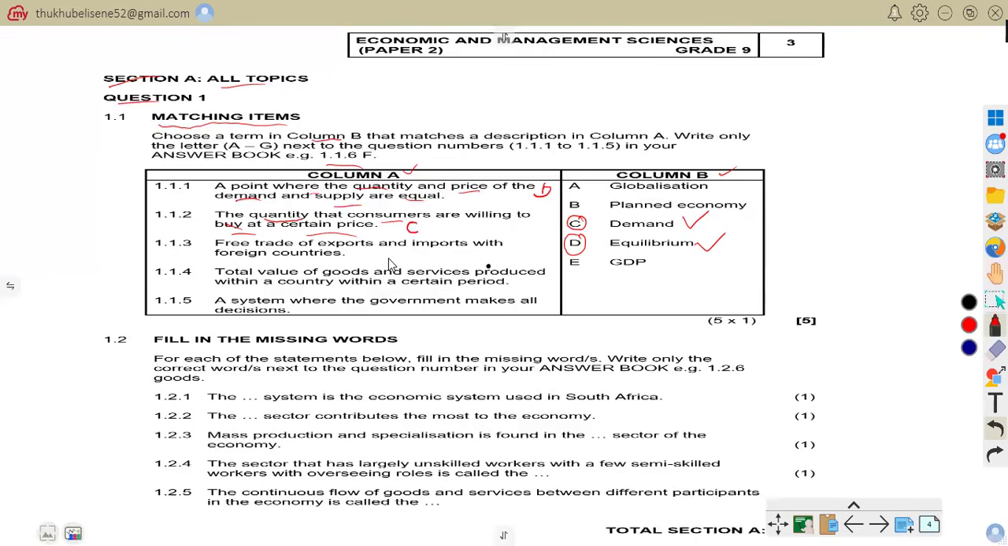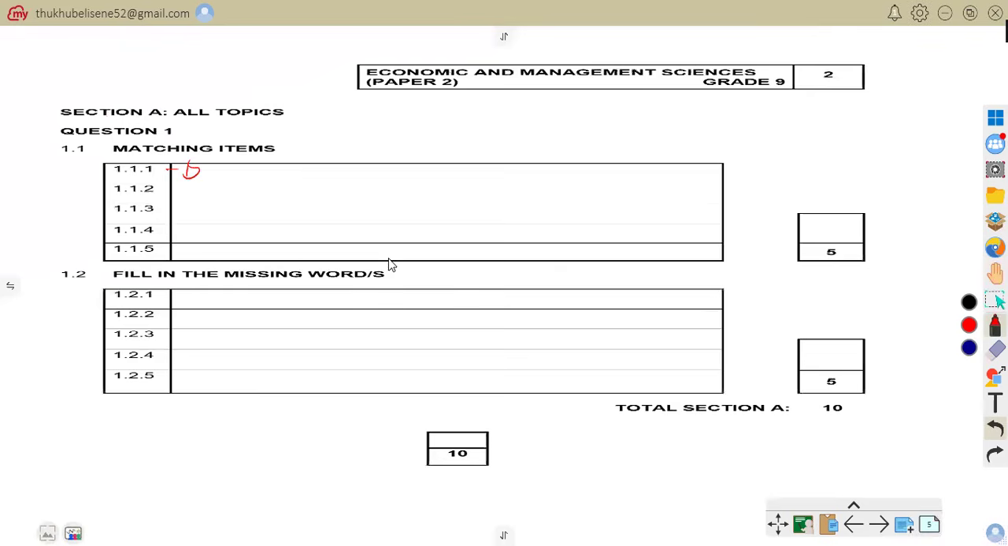We know demand refers to the quantity of goods or services consumers are willing and able to buy at a certain price. For example, people may buy more cold drinks when prices decrease from 20 rand to 15 rand. So now let us write it in our answer book, that is C.